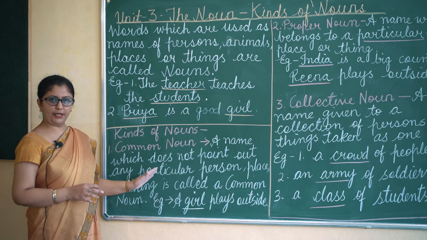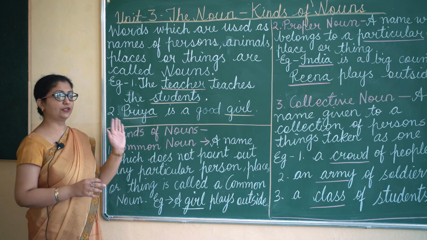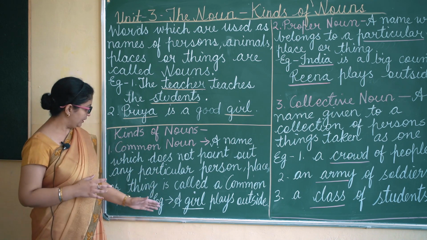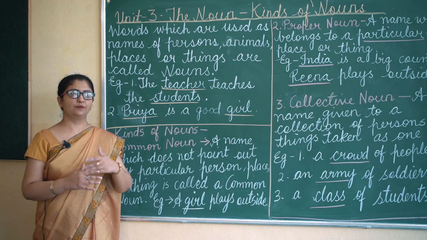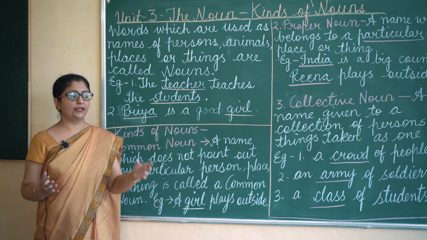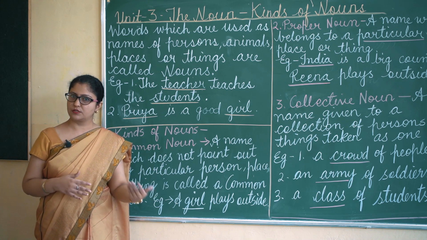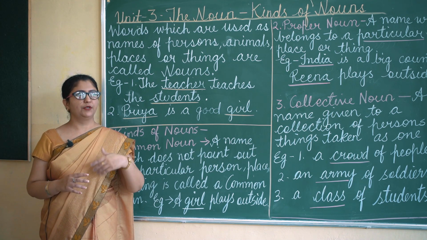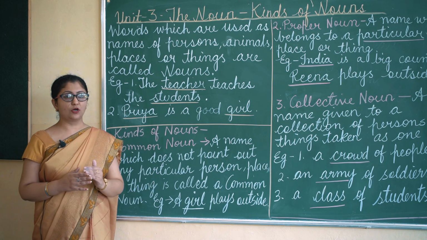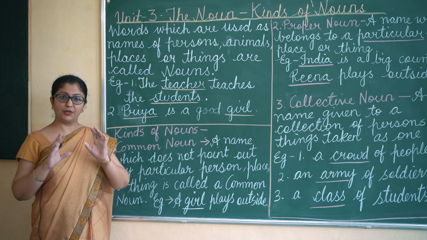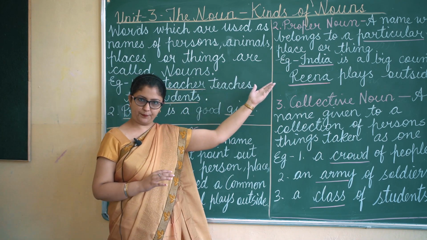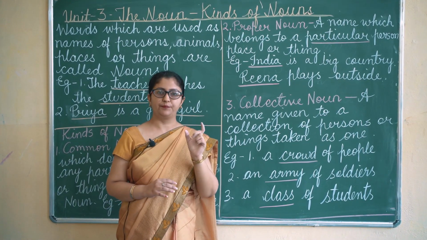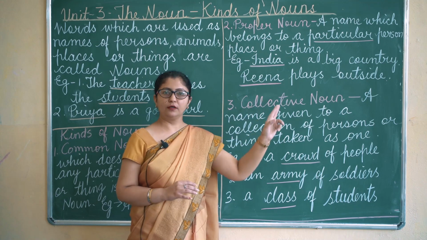So all the names which do not point out any particular person, place or thing are called common nouns. They can be commonly used for any; like the word city can be used for Jabalpur, Pune is also a city, Mumbai is also a city. So the word city can be used for any city. But when I talk about Jabalpur, then it is particular. So here we come to the proper noun. Now a proper noun is a name which belongs to a particular person, place or thing.